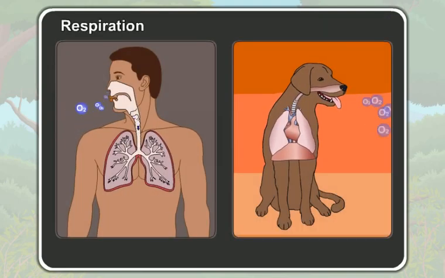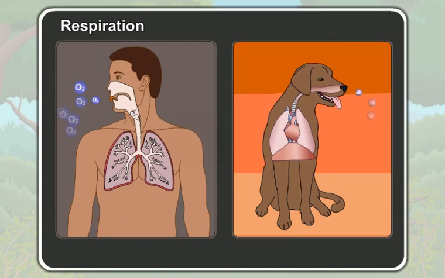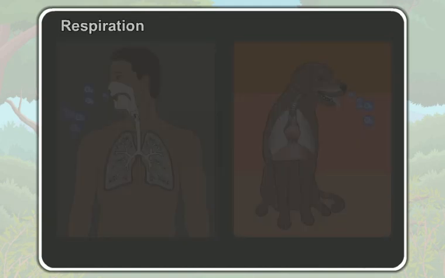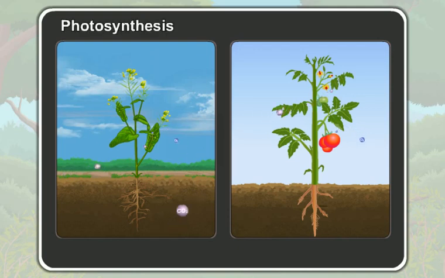During respiration, living things take in oxygen gas from the atmosphere and exhale the carbon dioxide gas out into the atmosphere. But during photosynthesis, the plants take in carbon dioxide and throw out oxygen.